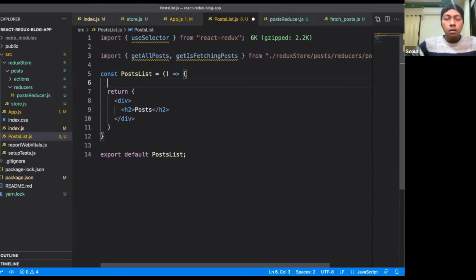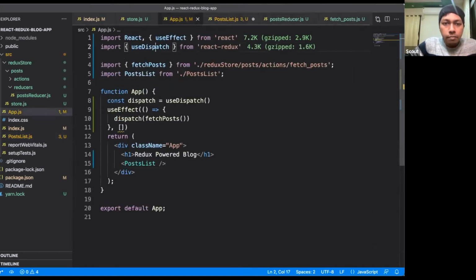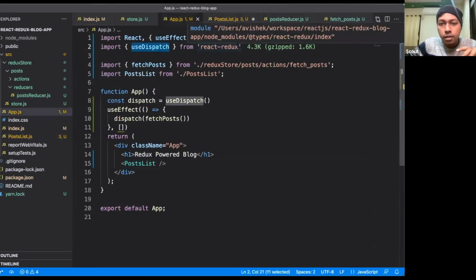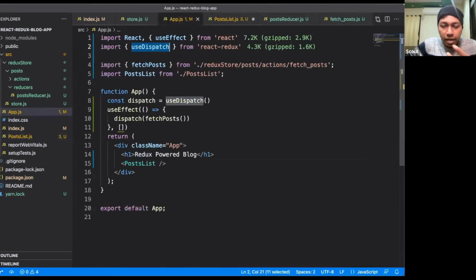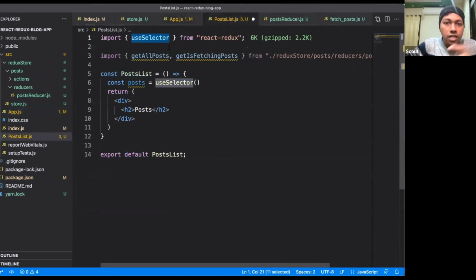Now to access the data, we will define a new constant called post. You will use this use selector hook. This use selector is a hook that is defined inside this React Redux library, which gives us access to read values from the global state. So we will use this use selector hook, and here we will pass this get all posts selector that we have.